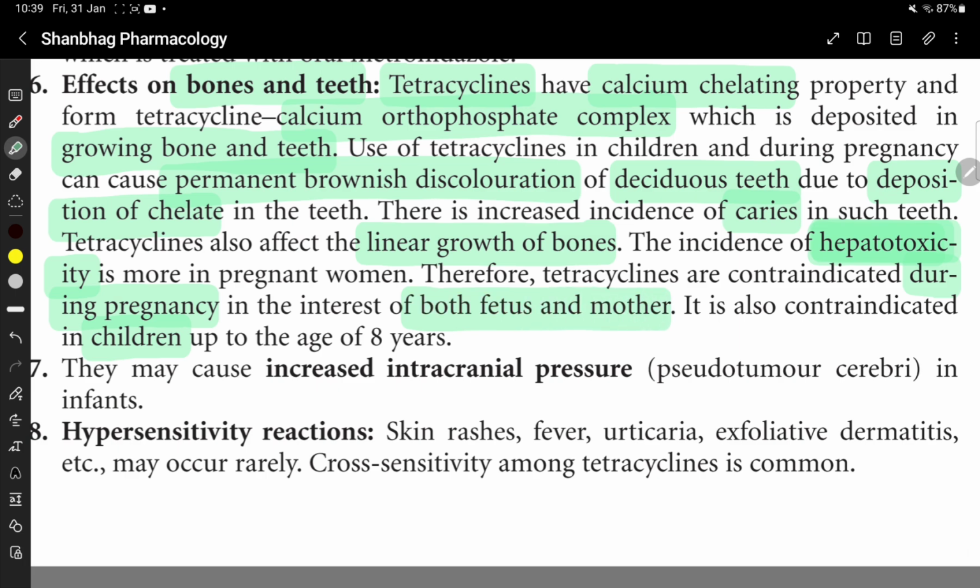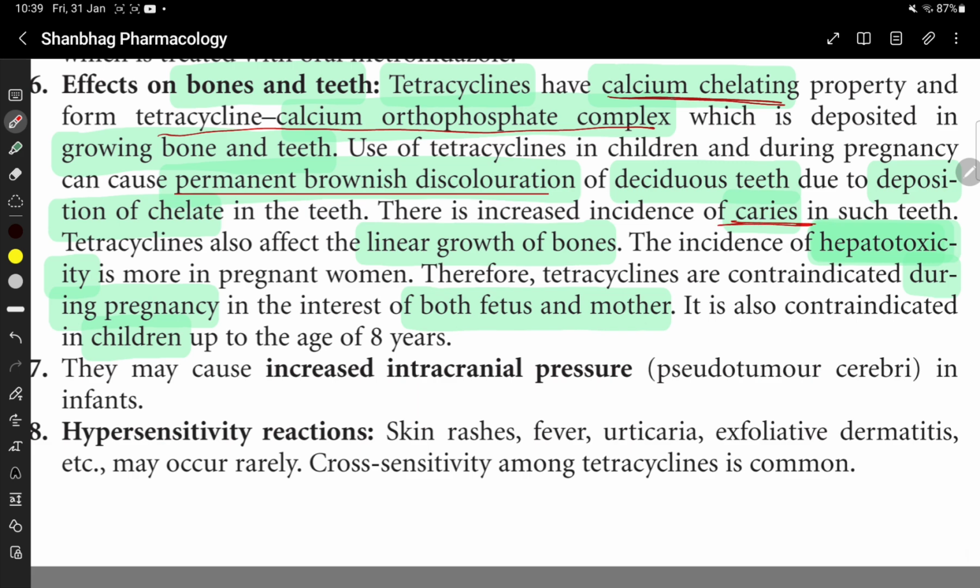It is also contraindicated in children up to 8 years. Tetracyclines have calcium chelating property. The tetracycline calcium orthophosphate complex gets deposited in the growing bone and teeth. Use of tetracycline in children and during pregnancy causes permanent brownish discoloration of deciduous teeth due to the deposition of the chelate in the teeth. There is increased incidence of caries in such teeth.